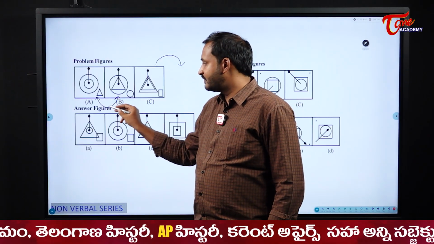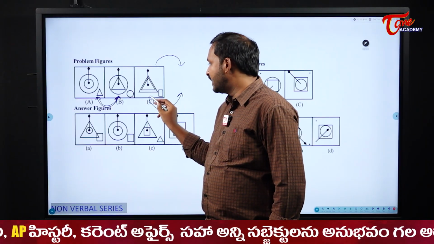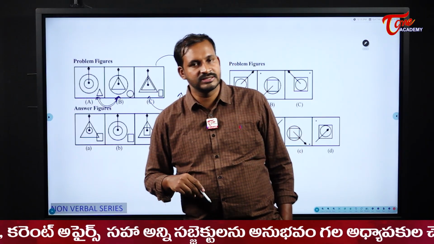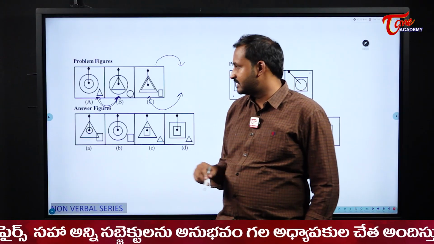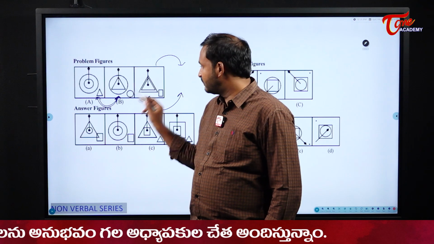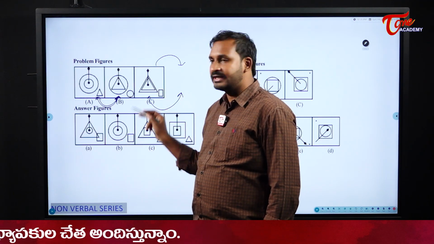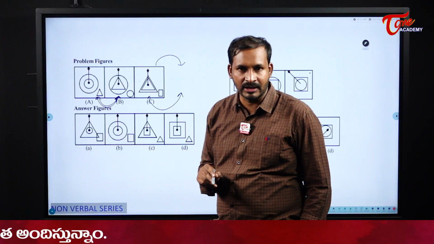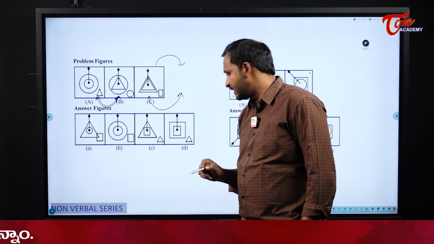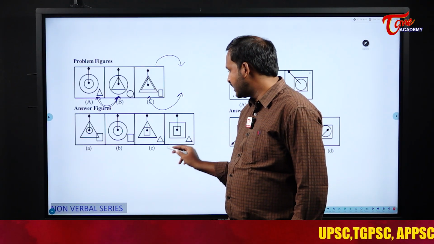Whatever the relation which we have in the first two images, the same relation should be there in the next two. Another set of questions from this non-verbal series. Now see here, students, the circle came out and a triangle went in. Similarly here, the triangle should come out and the rectangle should go inside. So what will be my answer?